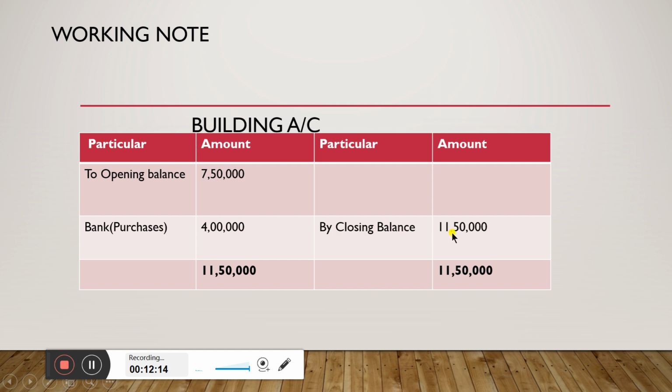Closing balance, just look at the 2008 column, 11,50,000. When you minus 7,50,000 from 11,50,000, the difference is called additional purchase. This additional purchase is taken in the fund flow statement. Right.